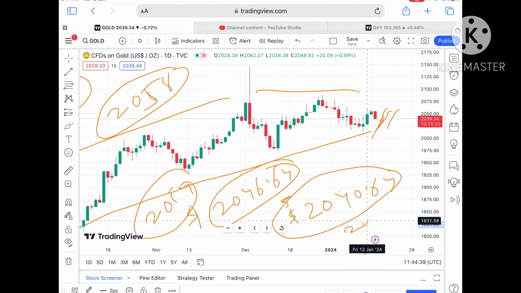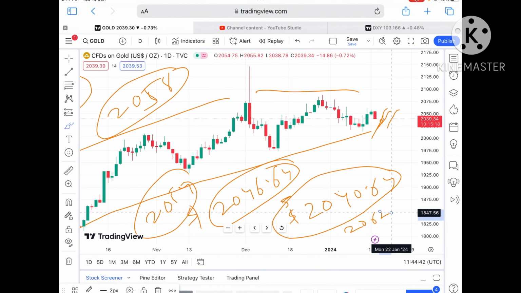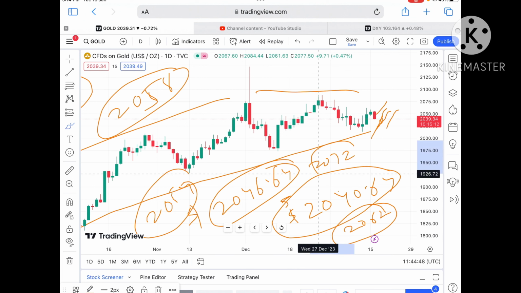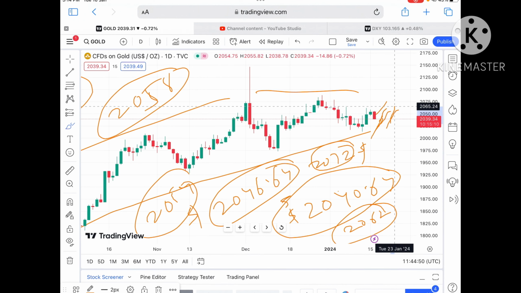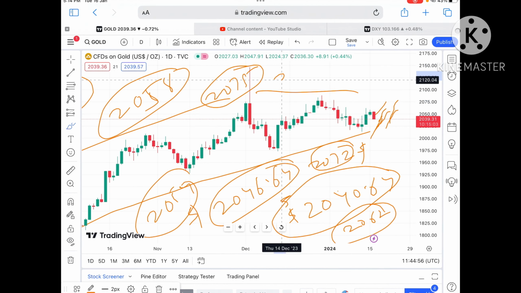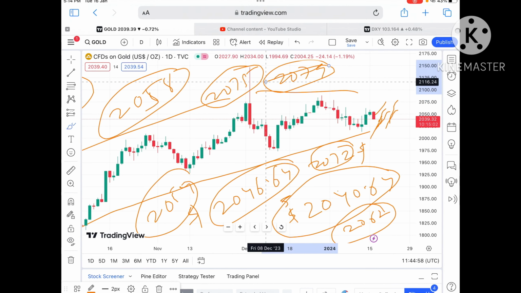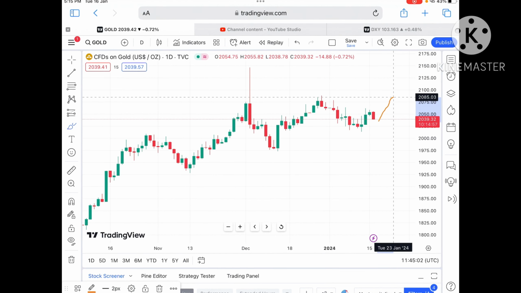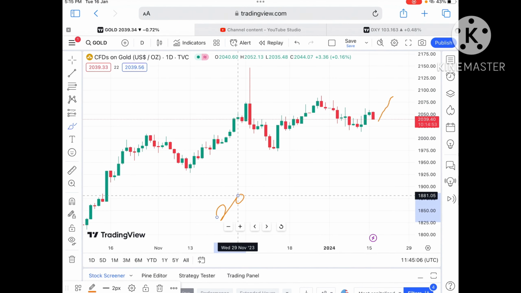Okay, once the price starts moving above a level of 2058, it will cross a level of around $2062, which is already a weak resistance. So chances are high it will cross that level and touch a level of around 2072. Once the price starts sustaining above 2072, a further upside we can see towards 2075, and from there a probability of going towards 2079.